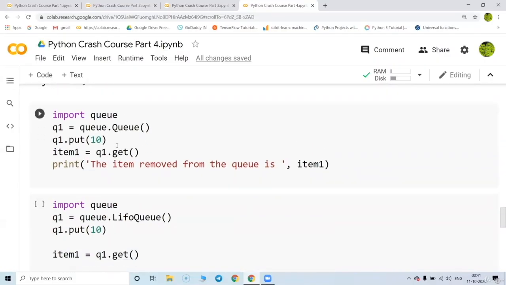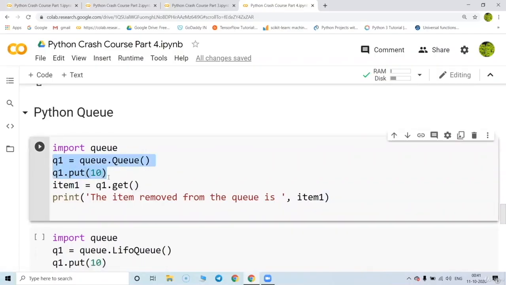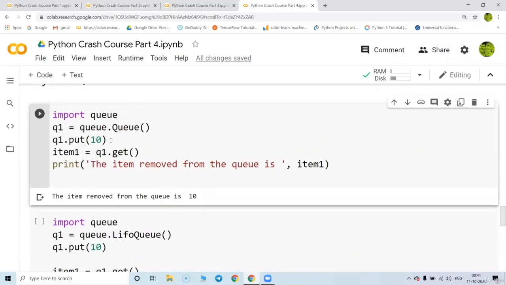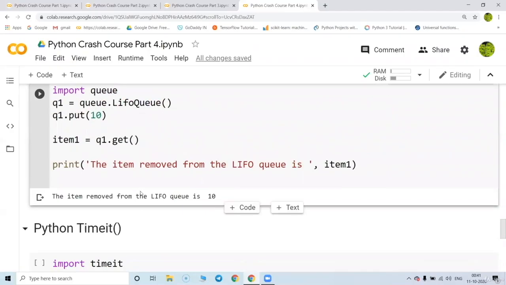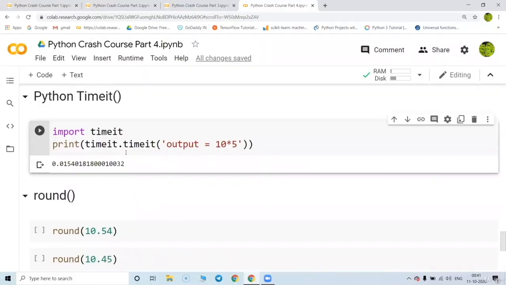Python Queue basically puts values inside it. There are two types of queue. The first is called a FIFO queue, first in first out, and the second is called a LIFO queue, that is last in first out. So this is putting the value in and getting it out. Very simple. You can even find out how much time is required to execute one program. Like here, 10 multiplied by 5. It is going to say that a very small time is required to execute that.